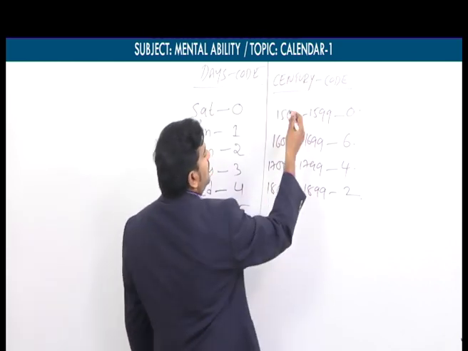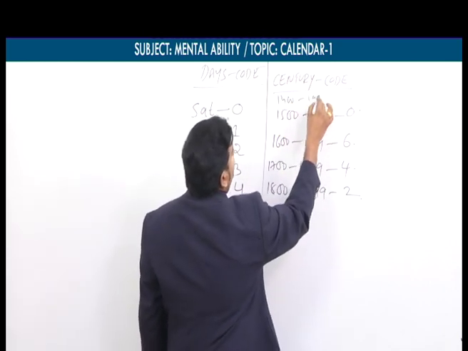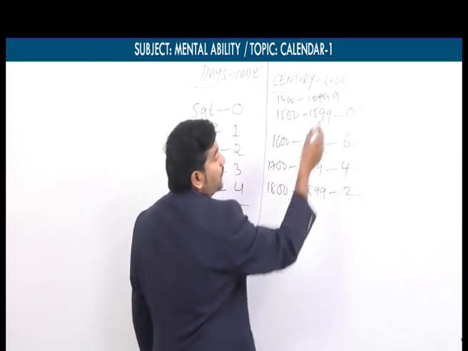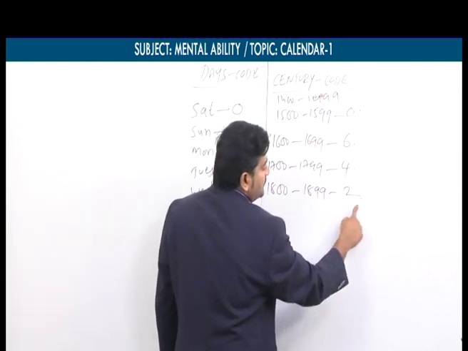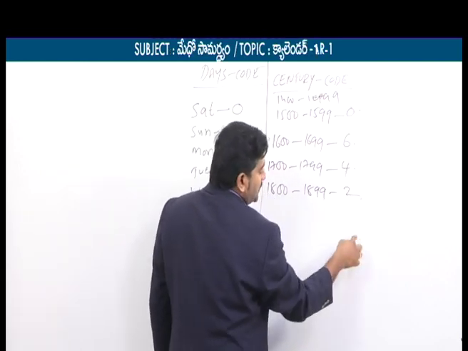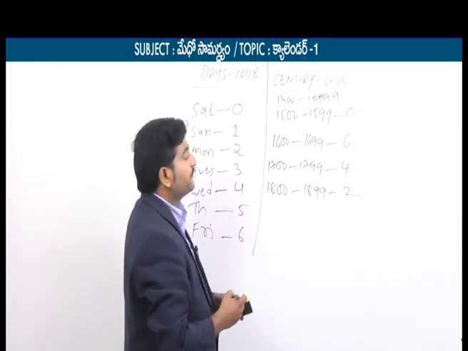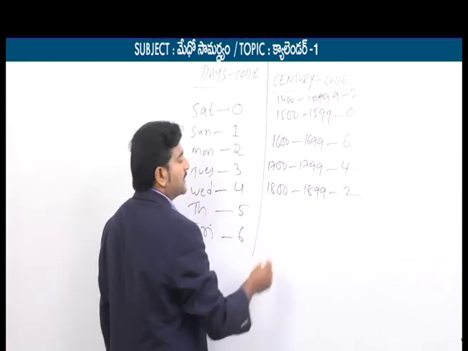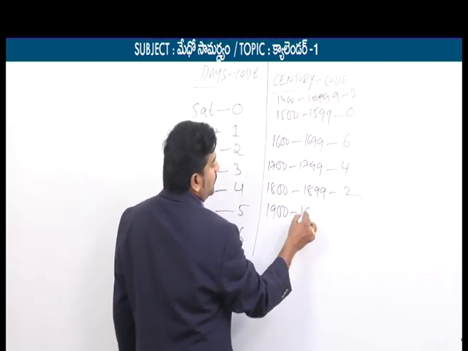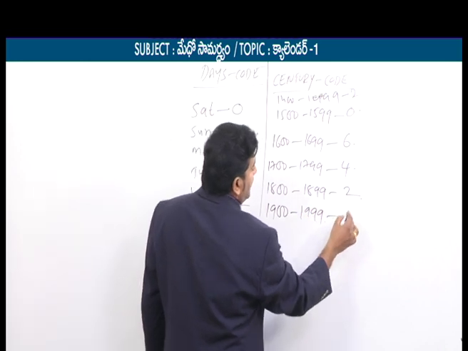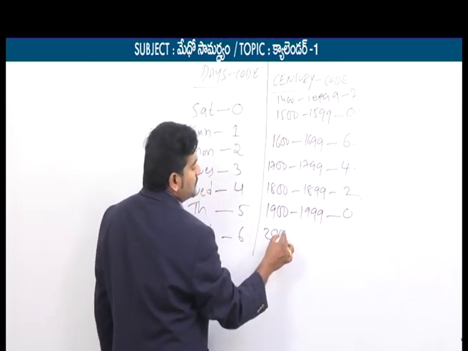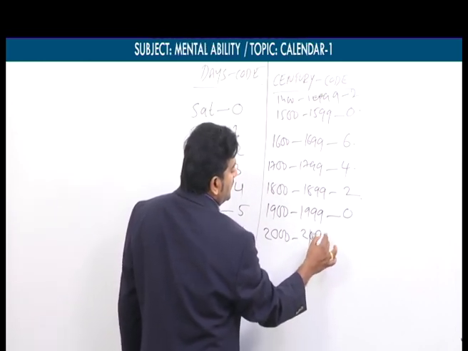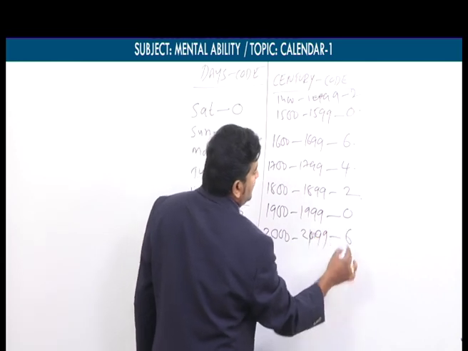For example, you have to find out 1400 to 1499. So the code must be 2, because the sequence 0642 keeps on repeating. That's why for 1400 to 1499, the code is equal to 2. Similarly, 1900 to 1999, here again the code is equal to 0. 2000 to 2099, here the code is again 6.